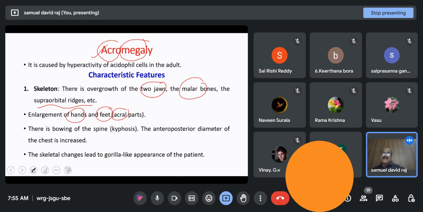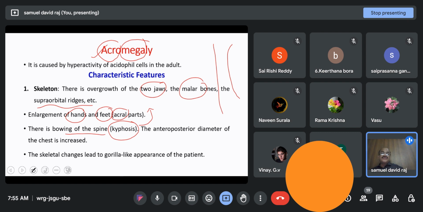In addition to this, another characteristic feature is bowing of the spine. The spine which should be straight becomes bow shaped, and this is called kyphosis. This is another feature of acromegaly.